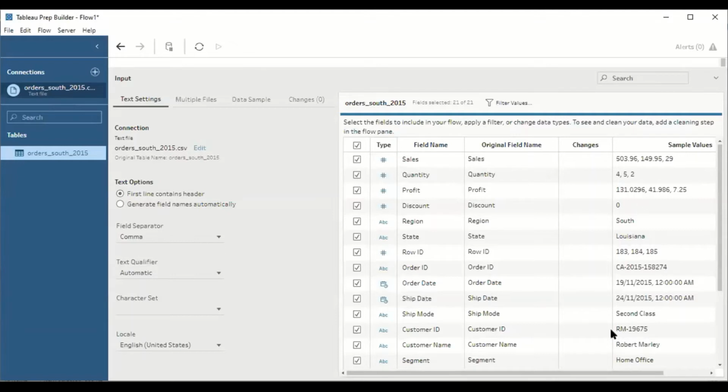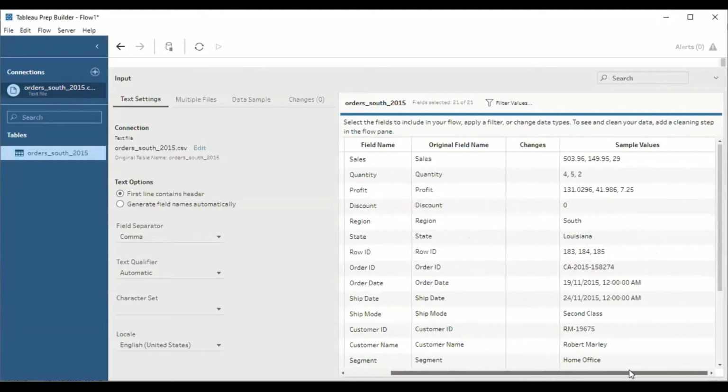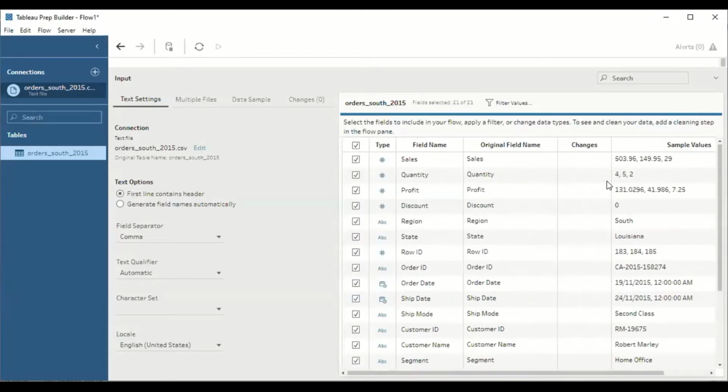In the same way, it also displays some example values. Sales, the value 503.96, which is a numerical one. Quantity, again a numerical one. Discount shows 0. These are some of the sample values irrespective of the column.